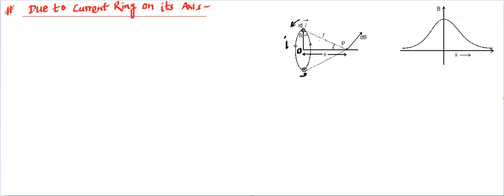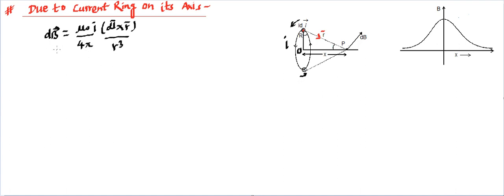Now then this is going to be the r vector for us, because we know from dl we join the point of interest where we need to find the magnetic field, so that becomes the r vector. And this is the point where we need to find dB. So what dB is going to be as per the Biot-Savart law, you will write this dB vector is going to be equal to mu naught I divided by 4 pi in bracket dl cross r divided by r cube.